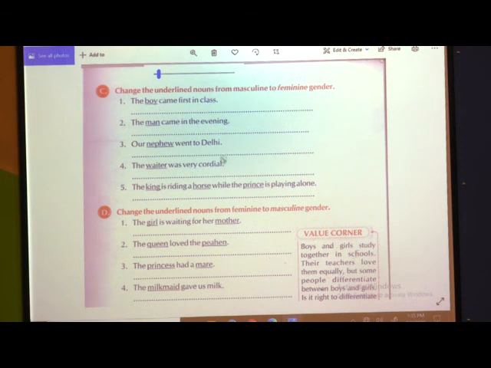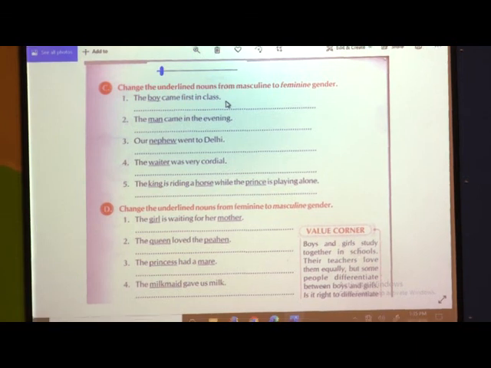If you see the first one, the boy came first in class. Now instead of boy, what will be the feminine gender for boy? The feminine gender for boy will be girl.